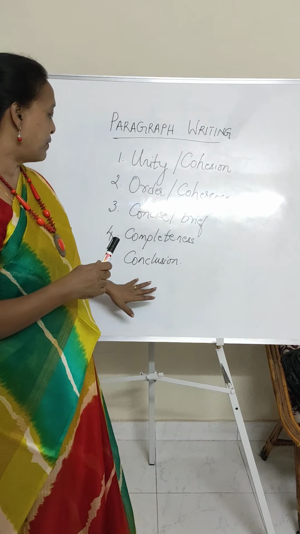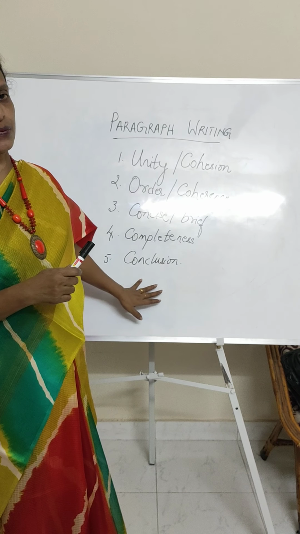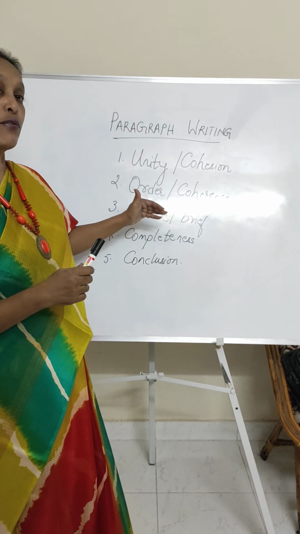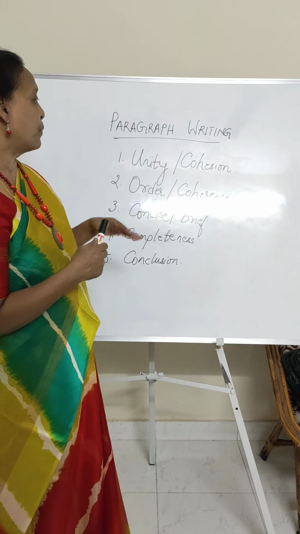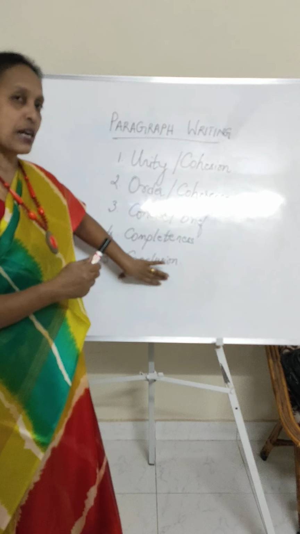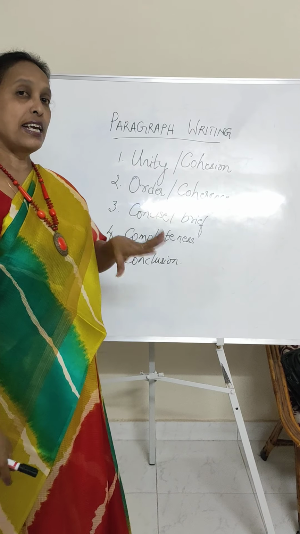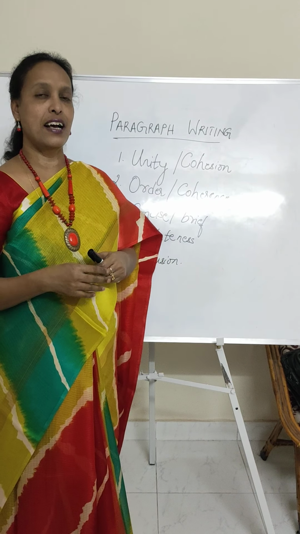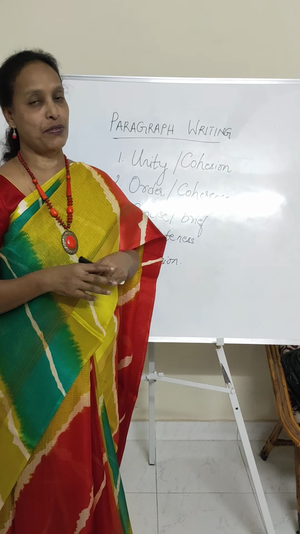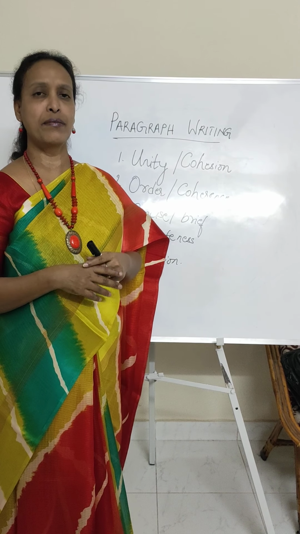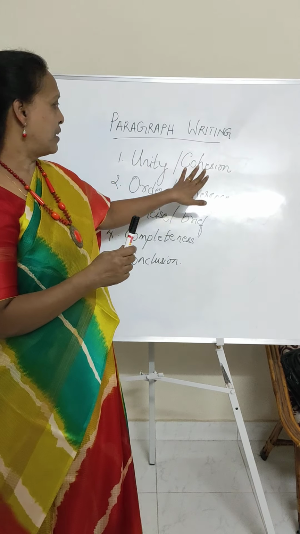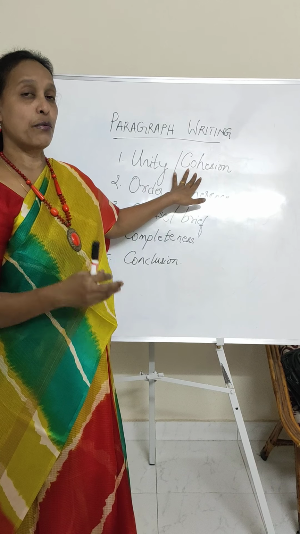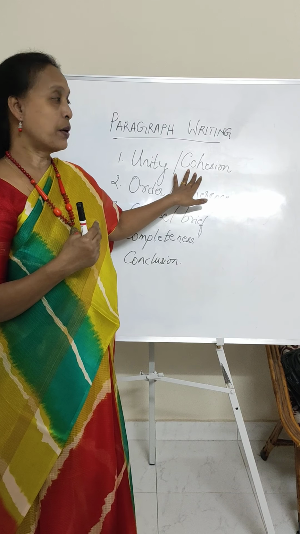Alright? And then we come to the last one, which is conclusion. Now these are the stages that you have to follow when you are writing a conclusion. Here, conclusion would come at the end, which means you are actually concluding the topic that you have started writing about. As I said, my most unforgettable experience. If that is an example paragraph that you're writing, you start with a thought. You start the thought, like, what was your unforgettable moment? You will start with this.